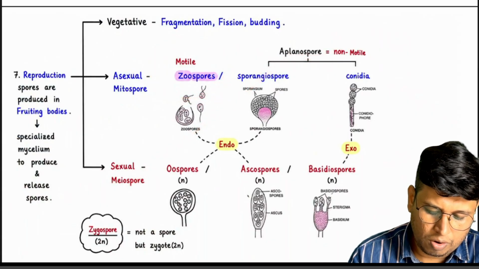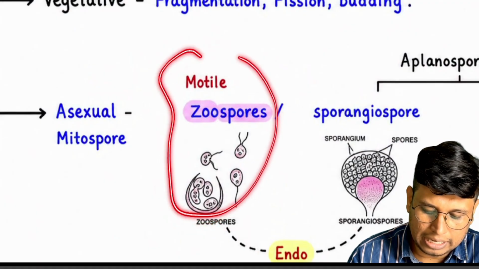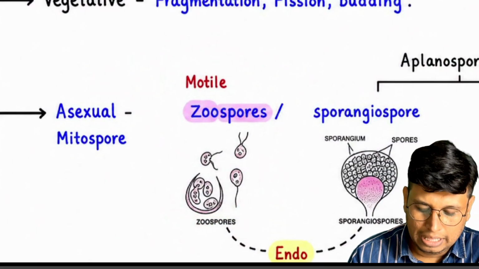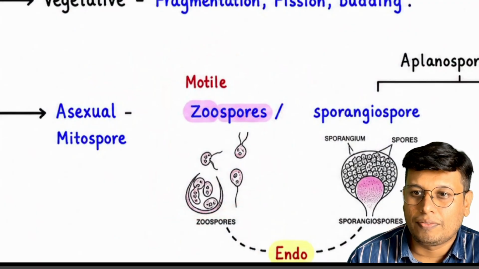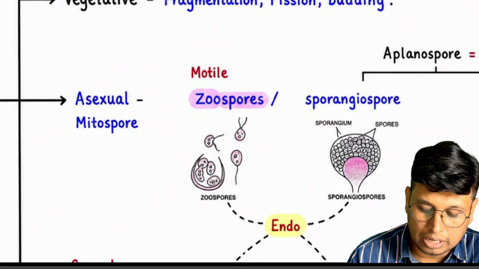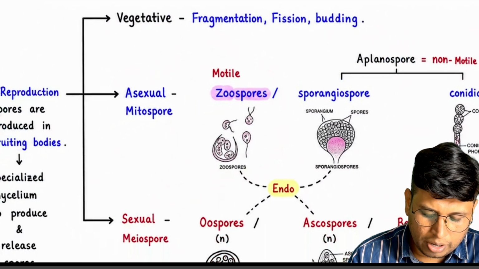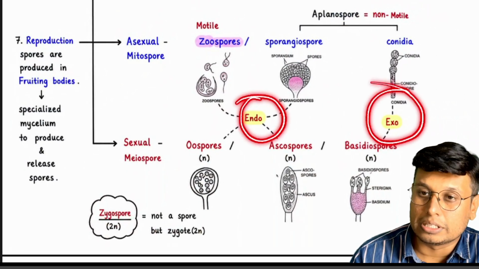Zoospores are generally present in algae, like Chlamydomonas, and in phycomycetes, which are also called algal fungi. We will see about that later, but for now you must understand which ones are endo and which ones are exo.